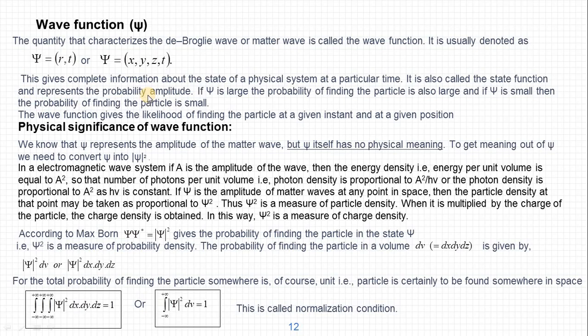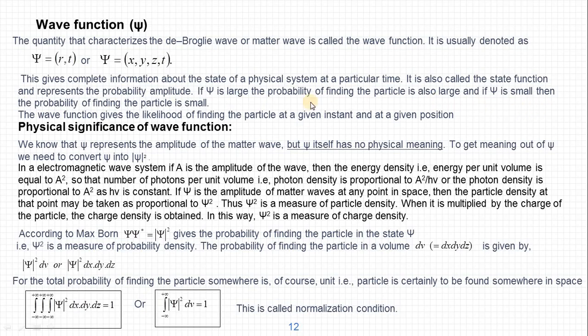That is, as we discussed in the previous heading, the amplitude of the matter waves may correspond to the probability of finding the particle. Therefore, here the psi represents the amplitude of the probability wave. Therefore, psi represents the probability amplitude. So if psi is large, the probability of finding the particle is also large.